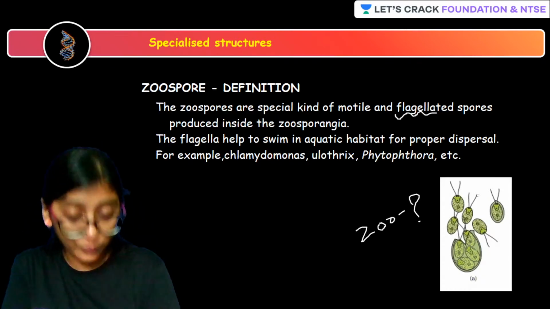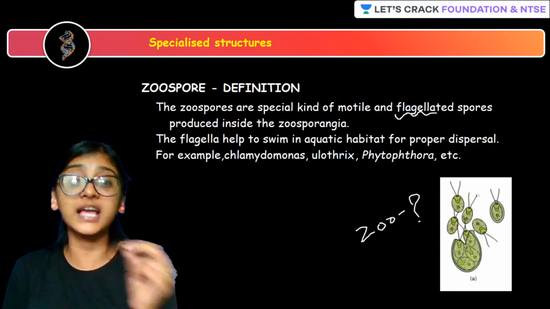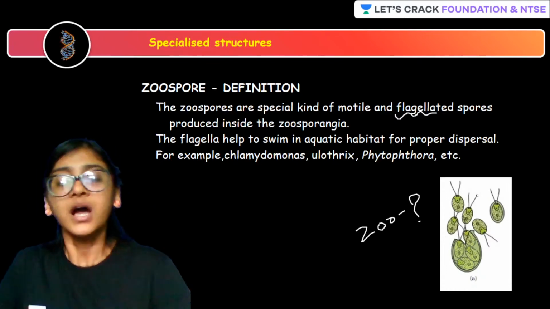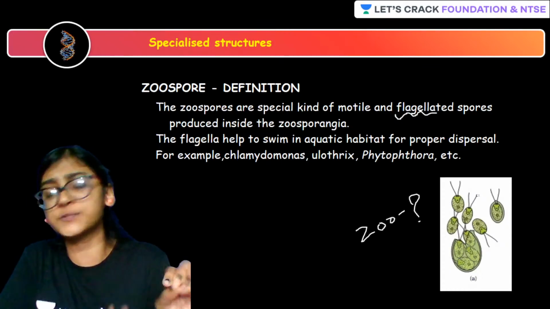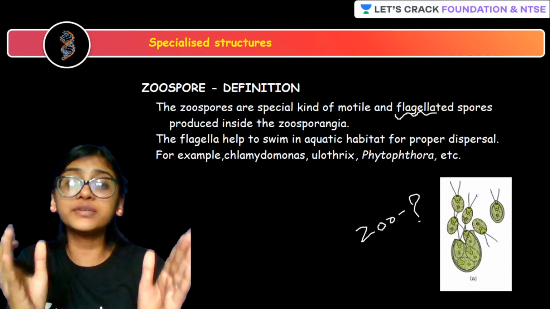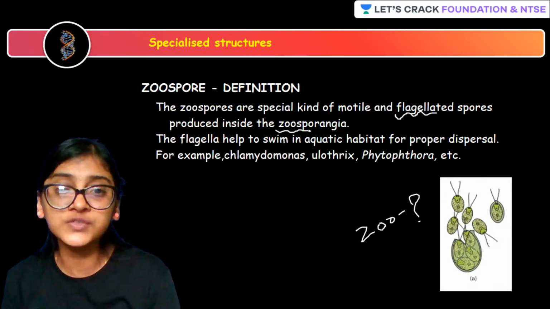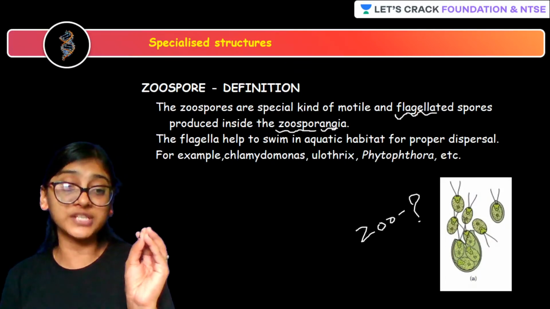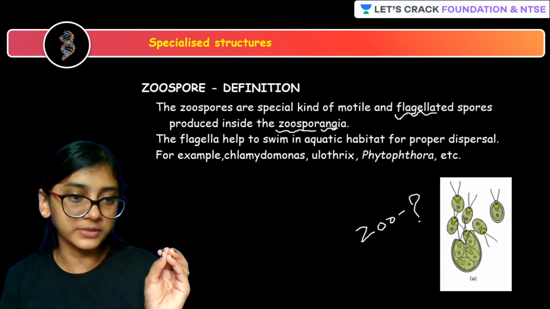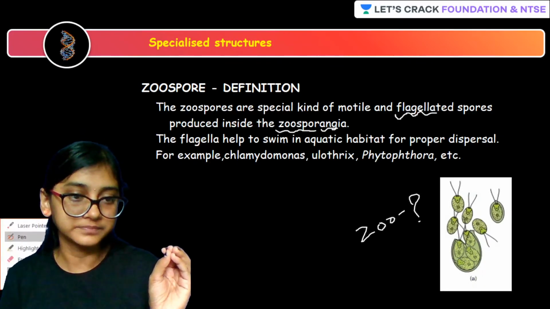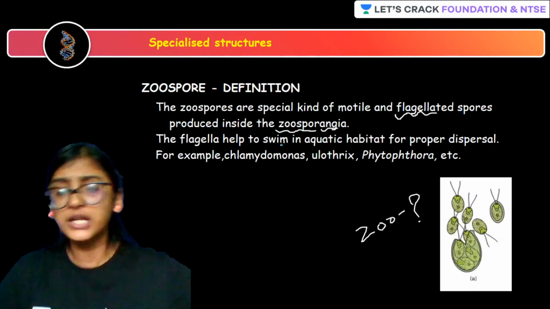So these zoospores are motile, which means they are able to move. But how will they be able to move? With the help of flagella. But from where exactly will they be released, ma'am? Because from the fruiting body, we know that spores are released. So the fruiting body over here is called zoosporangia. So from the zoosporangia, zoospores are going to be released. Got it? So flagella will help them to swim in the aquatic habitat or to move.